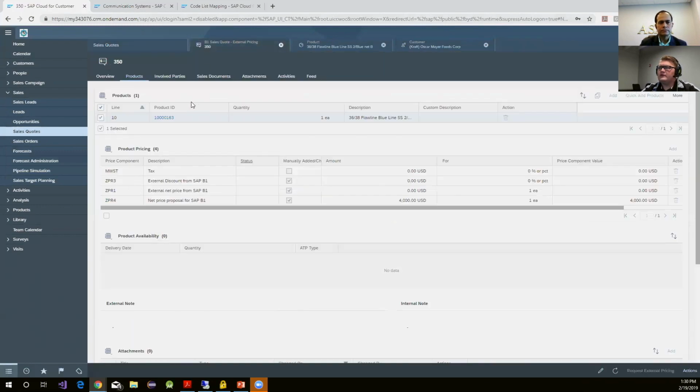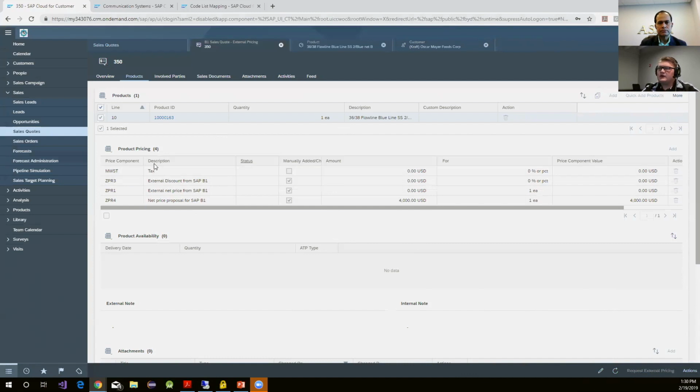When I open up 350, you'll notice down there, after your enablement phase, when you click into the scoping, you're provided with a button for request external pricing. Once you click on request external pricing, it goes to your B1 system and pulls back the information based on that product. For this, we pull back the unit net price of $4,000.